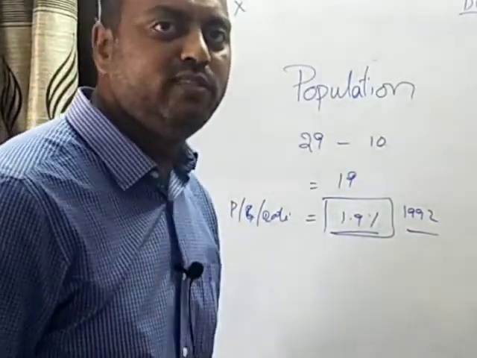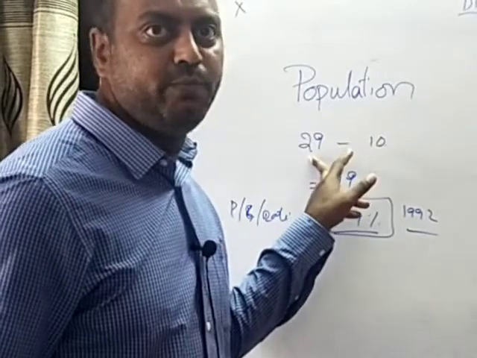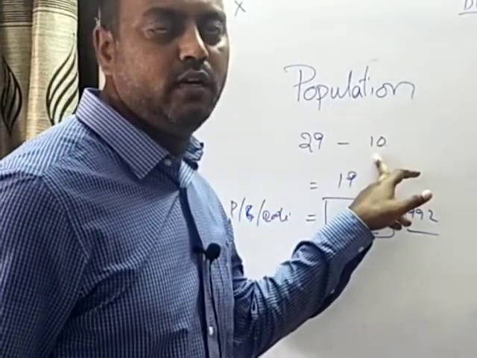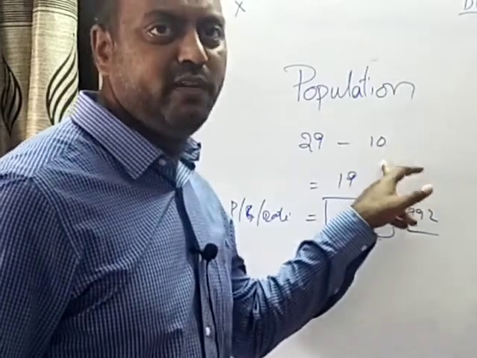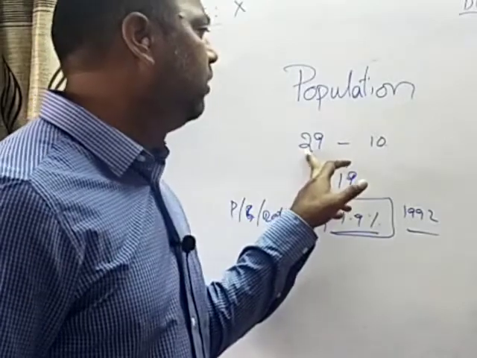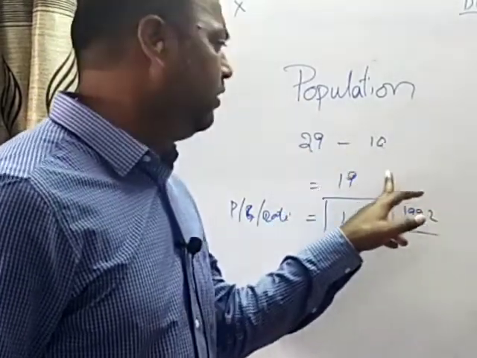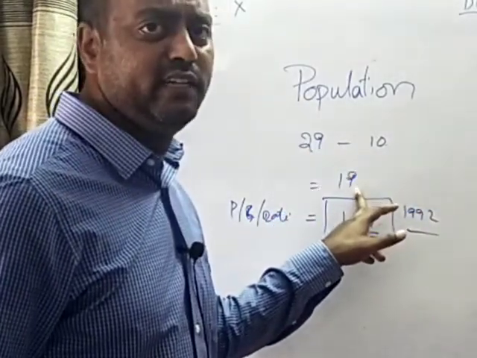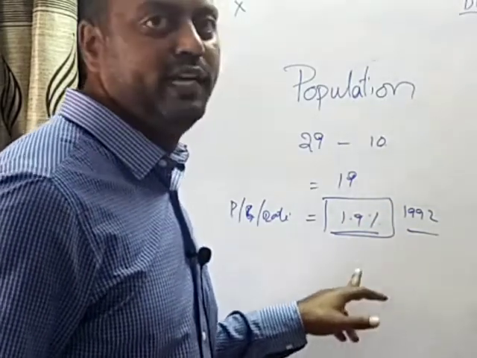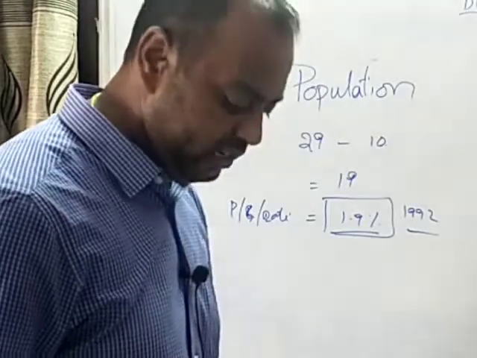For every 1000 living people, if 29 people are joining, that is called the birth rate. For every 1000 population, if 10 people die, then it is called the death rate. So when you subtract the death rate from the birth rate, you arrive at 19 as the net increase in the population, and when you convert it into percentage, it is 1.9 percent, and that is considered the population growth rate.